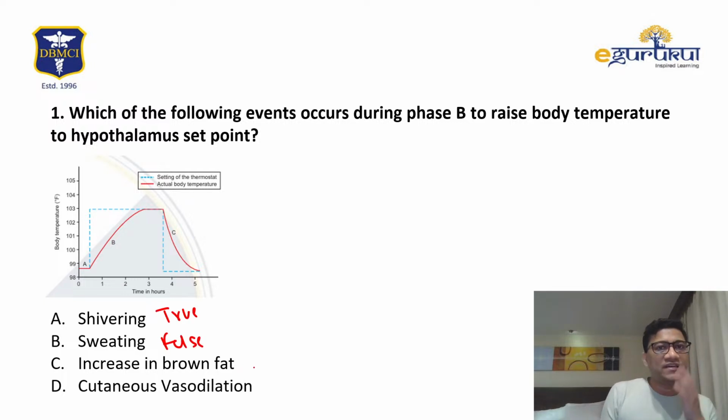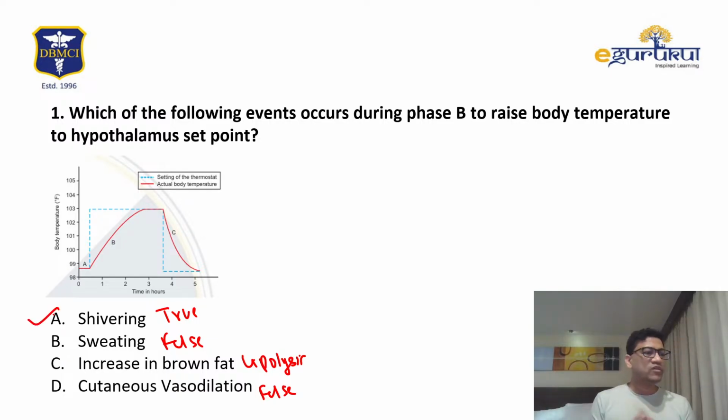Brown fat is not increased, it is metabolized; lipolysis is true, but again not an increase, it's rather broken down. Brown fat will decrease. Dilation is false, never occurs. So we'll go for answer A. Shivering causes the increase in the body temperature.